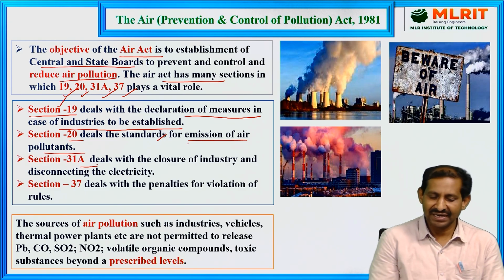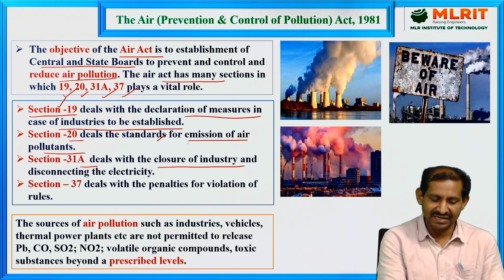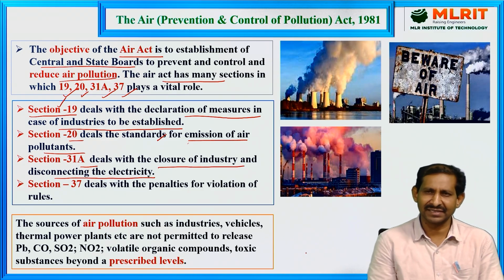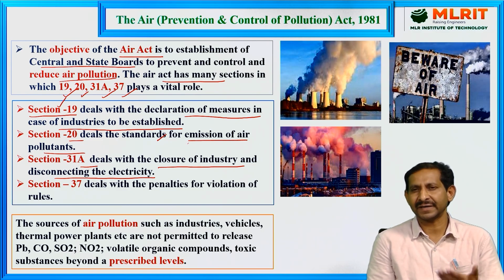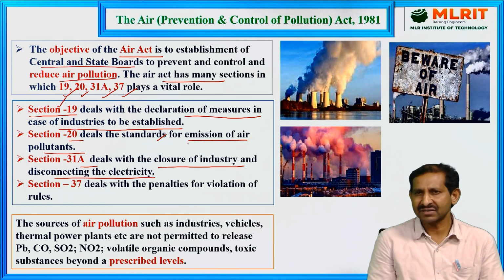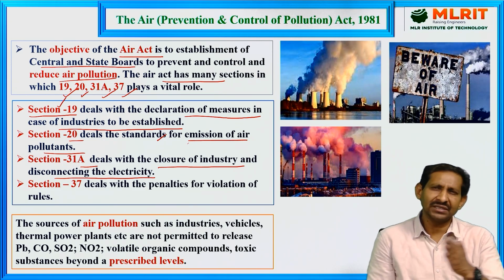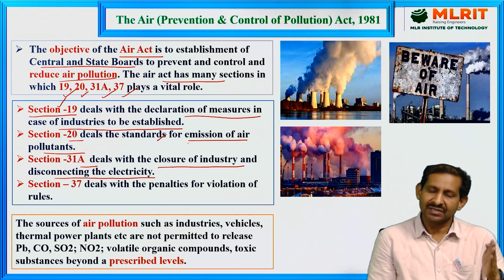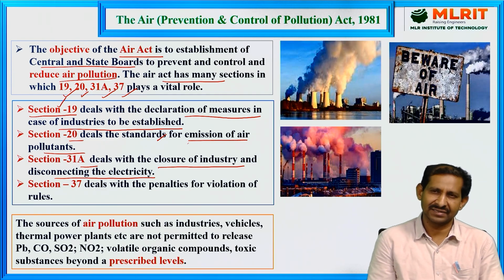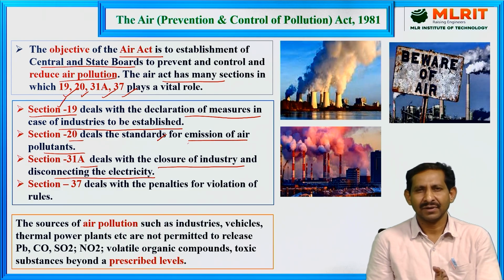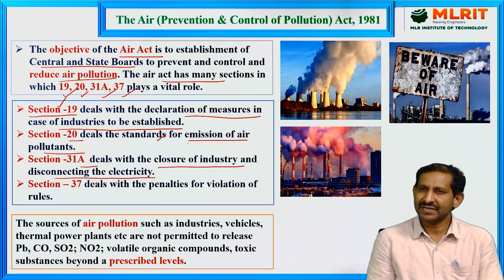Section 31A mainly deals with the closure of industry and disconnecting the electricity. For example, if any industry is violating the rules and creating pollution, not following the BIS norms, the Government of India takes action and closes the industry or disconnects the electricity. You must follow the proper guidelines given in the Air Pollution Prevention Act.